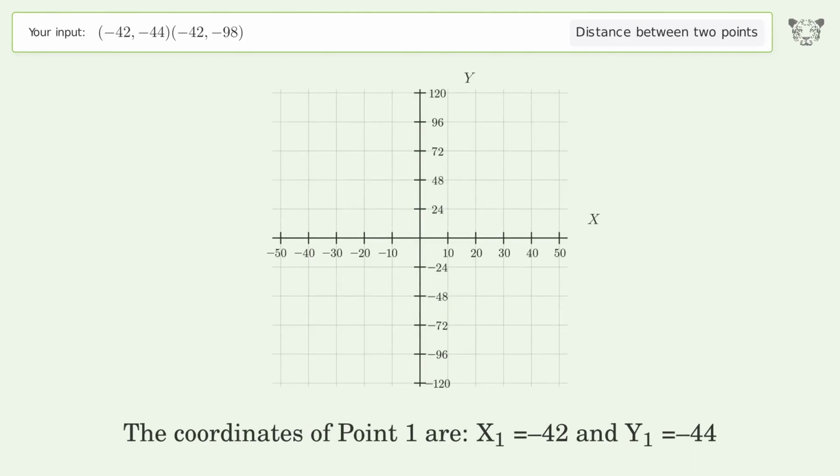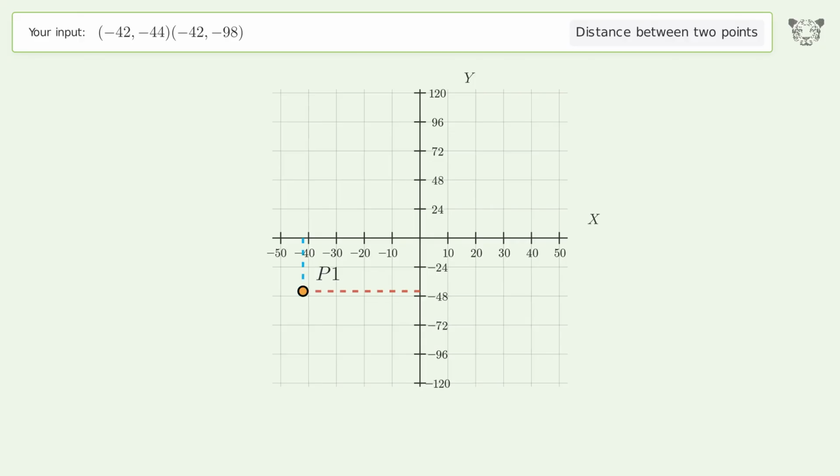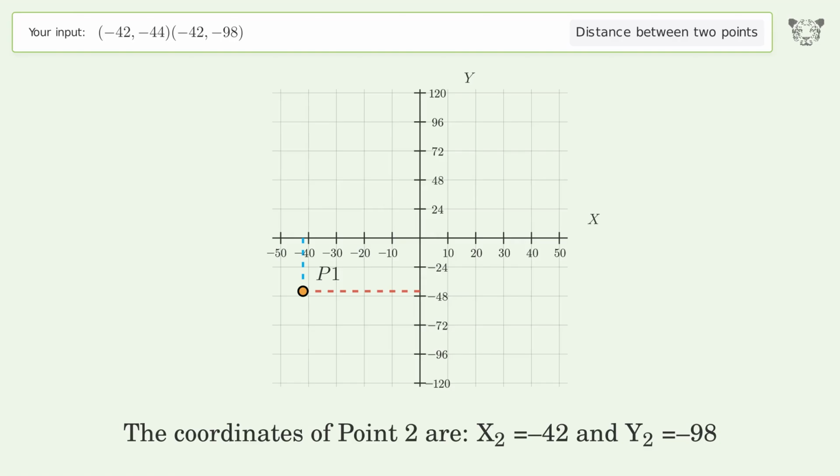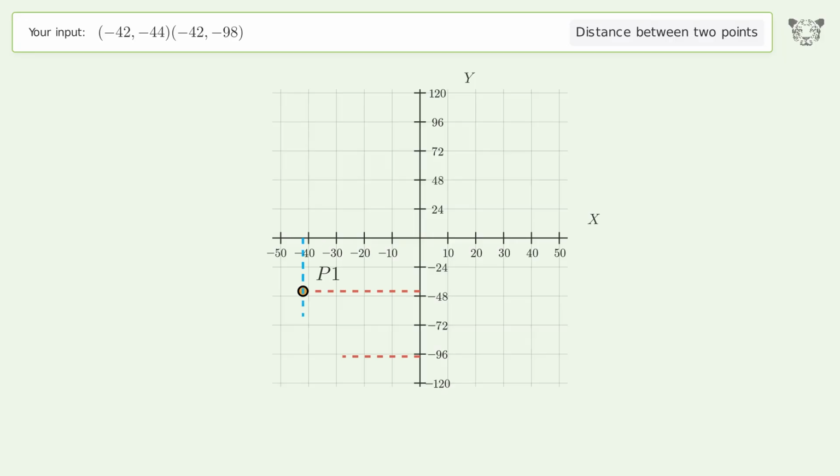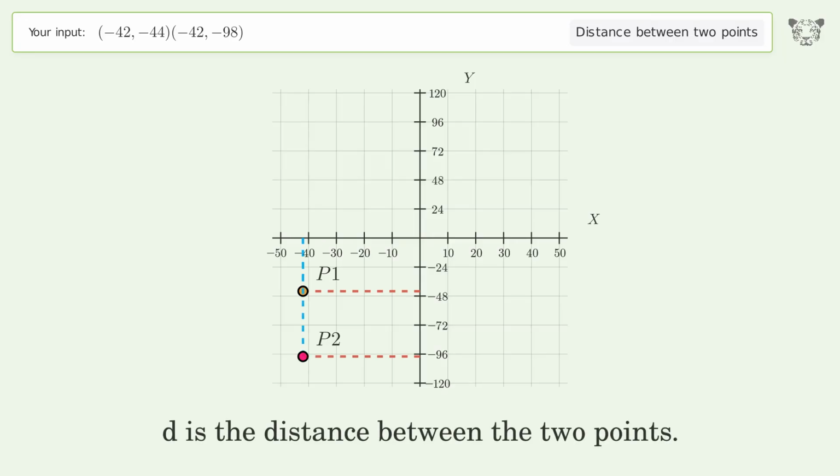The coordinates of point 1 are x1 equals -42 and y1 equals -44. The coordinates of point 2 are x2 equals -42 and y2 equals -98. D is the distance between the 2 points.